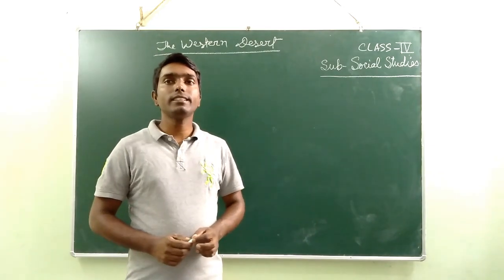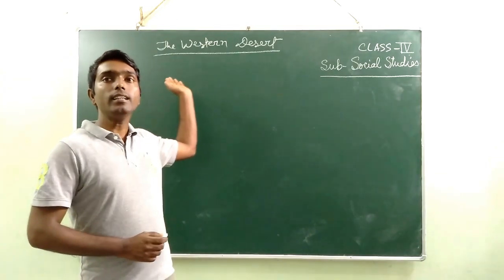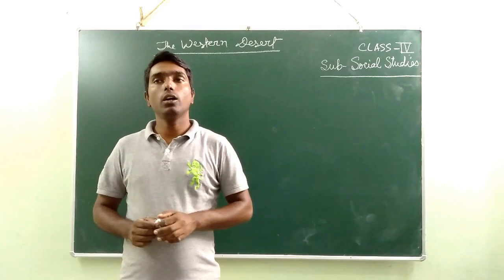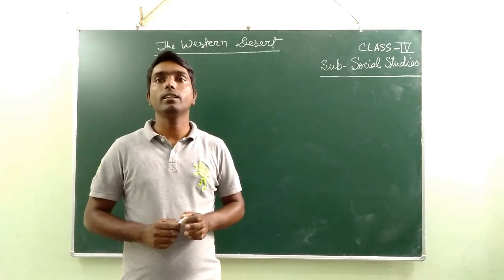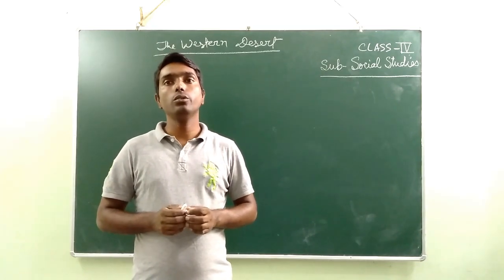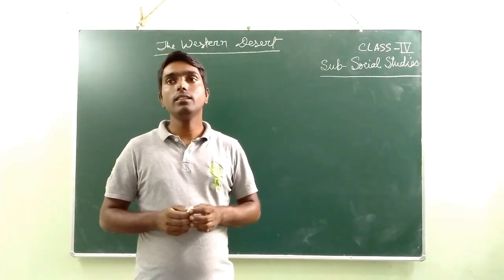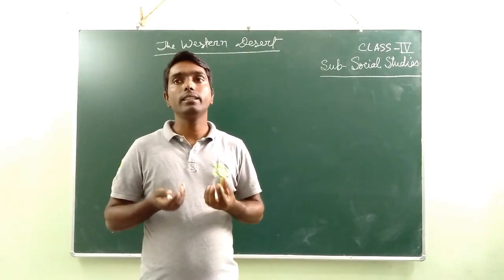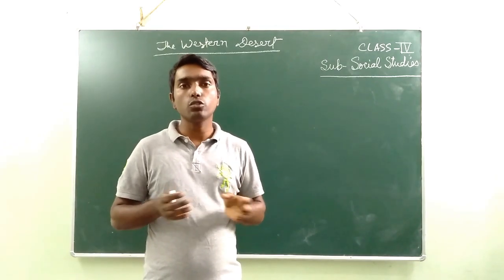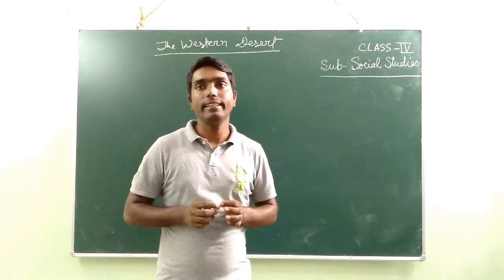Student, our next topic is natural vegetation. The natural vegetation of the Western Desert, that is the Thar Desert. Now see what is written here. A hot and dry climate means that mostly scattered bushes and thorny shrubs grow here. That means in this desert the plants that grow are bushes and lots of thorny shrubs. There are no big trees in that area.